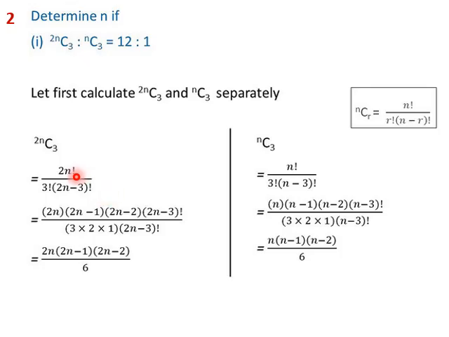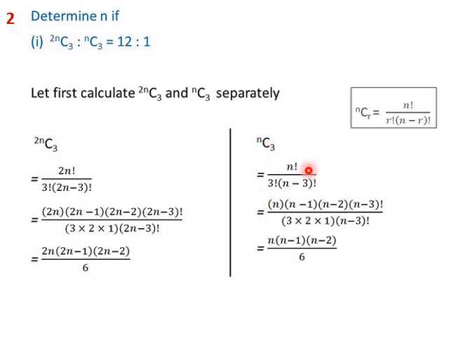So what is 2n factorial? 2n into 2n minus 1 into 2n minus 2 into 2n minus 3 factorial. We stop here because in the denominator we have a 2n minus 3 factorial, so that this gets cancelled, and the denominator 3 factorial is 6. So this term, 2nC3, will be 2n into 2n minus 1 into 2n minus 2 divided by 6.